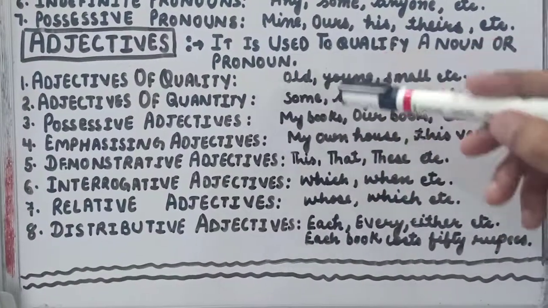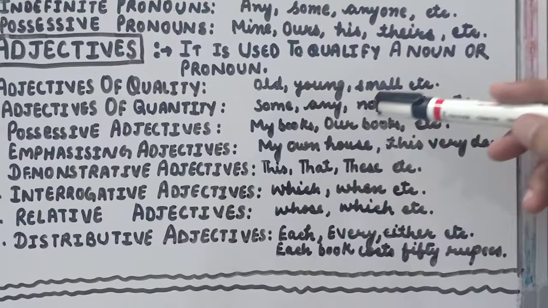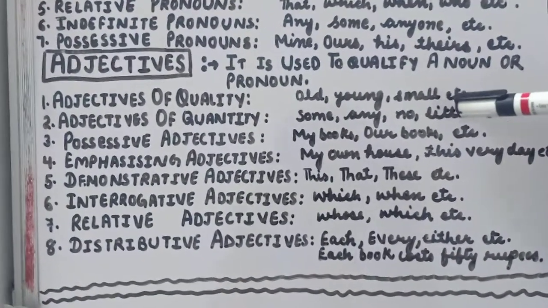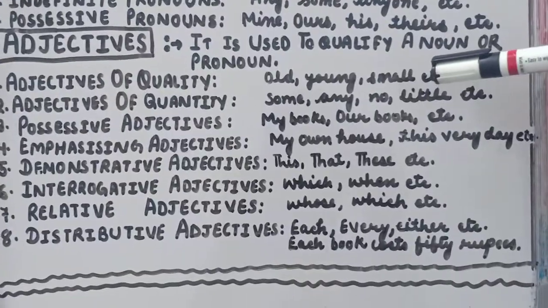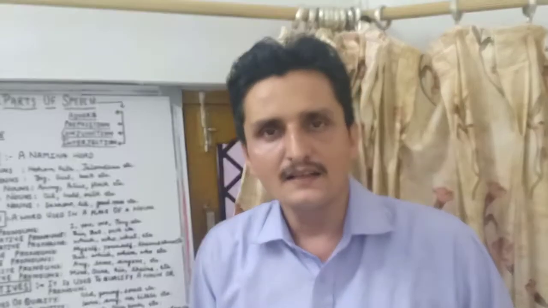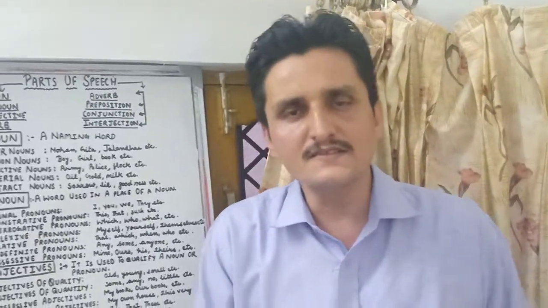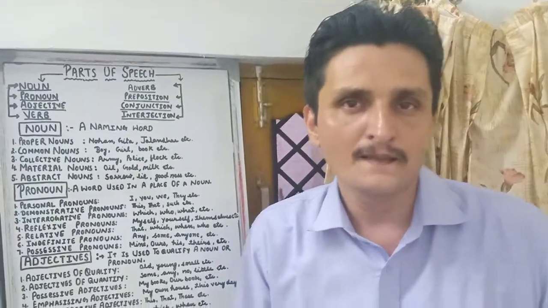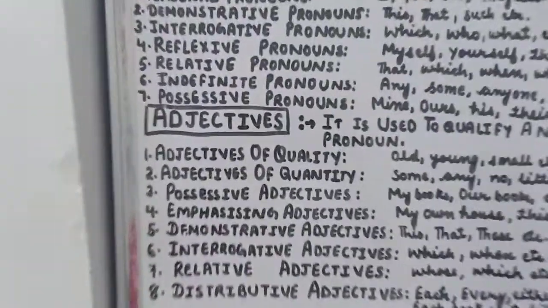Adjectives of quantity: some, any, no, little, a little, the little. Little we use in a negative sense, a little in a positive sense, and the little can be used in a positive or negative sense according to the sentence. So we have to use it like this.